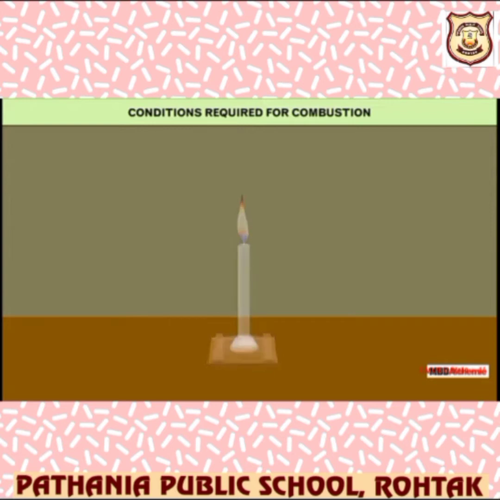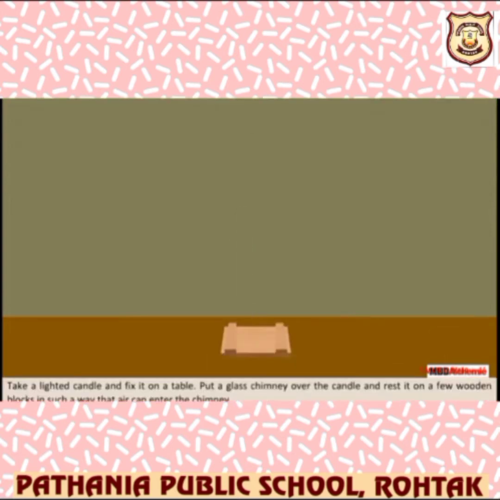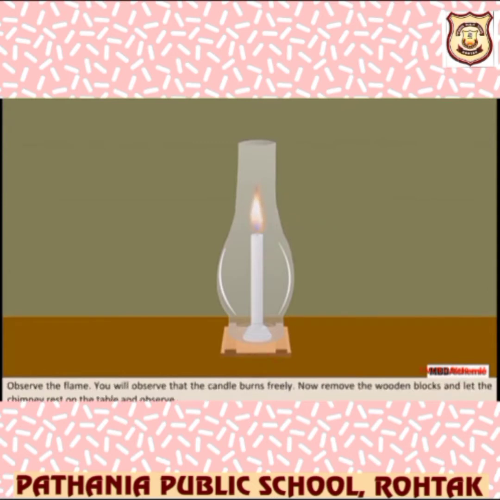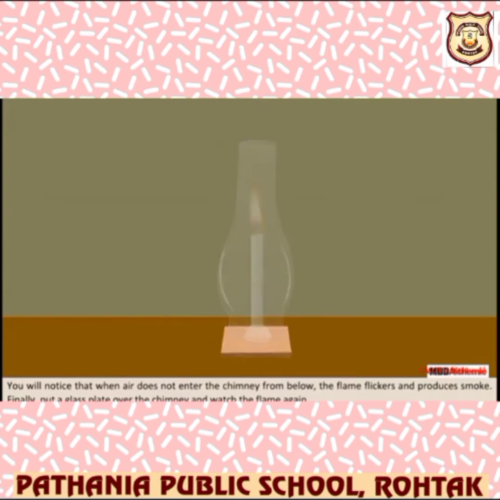Let me take a candle. When I have lit the candle, fix it on a table and put a glass chimney over the candle, resting it on a few wooden blocks in such a way that air can enter the chimney. Right? I have arranged it in this manner. Now air is going to come in from below the wooden blocks I have kept. Now you will notice that when air does not enter the chimney from below, the flame flickers and produces smoke. Finally, place a glass plate over the chimney and watch the flame again.